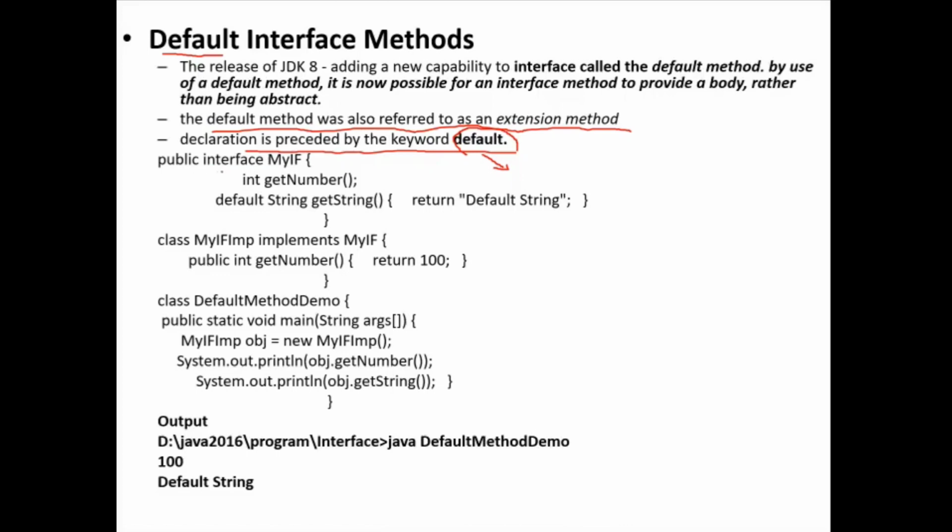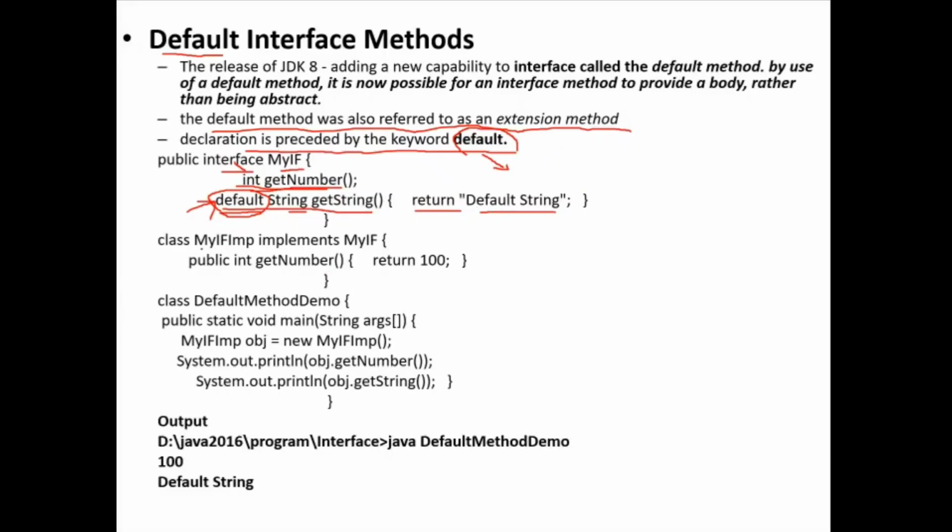Okay. And then here I have an interface, my interface. Here I have one abstract method, and here this is a non-abstract method. This method is the default method, so here you should use this keyword default. Actually, this is not an access specifier, it is a keyword. So this interface has an abstract method and a non-abstract method. This non-abstract method is the default method, and this function is going to return the string default string.